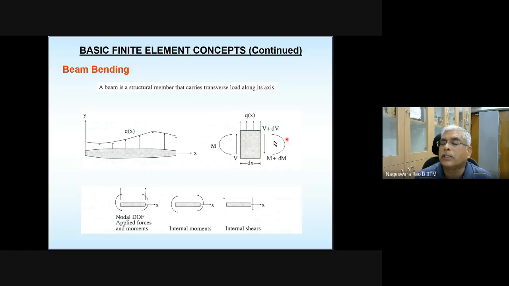If there were forces in the horizontal direction, then the sum of all forces in the horizontal direction equal to 0 would also apply. Here, the first condition is that V plus q times dx should be equal to V plus dV.